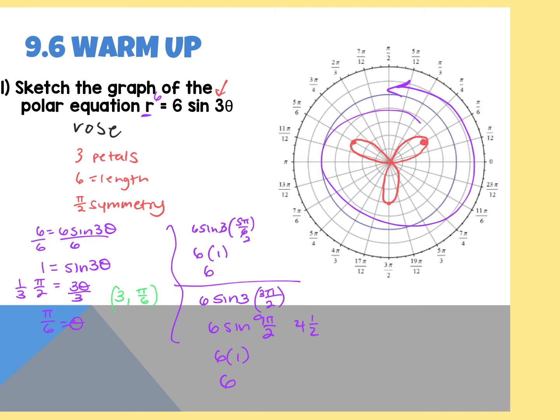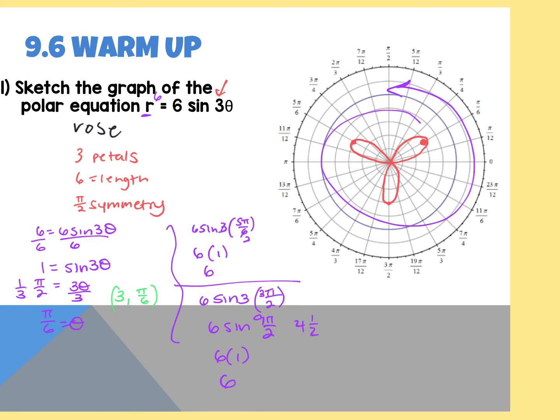Wait, why is it pi over 2 symmetry again? Because it has sine in it, and the r is not squared. If the r is squared, the sine rule goes out the window. That shortcut no longer works, so we have to test by actually plugging in points. Or just remember your lemniscates are either symmetric just to the pole, or to the pole and polar axis if it's cosine.